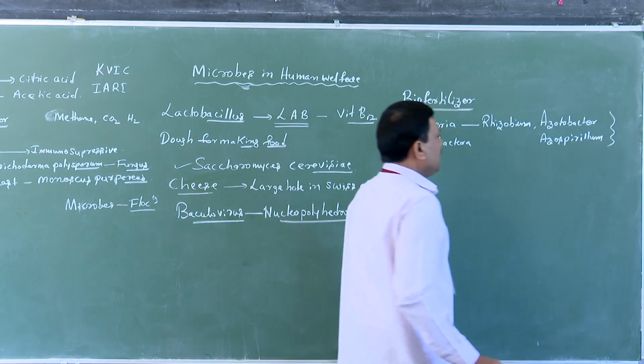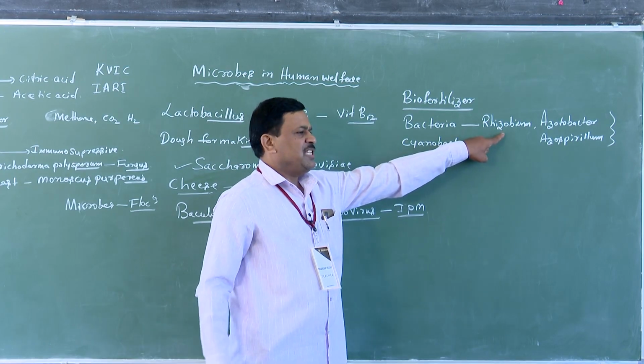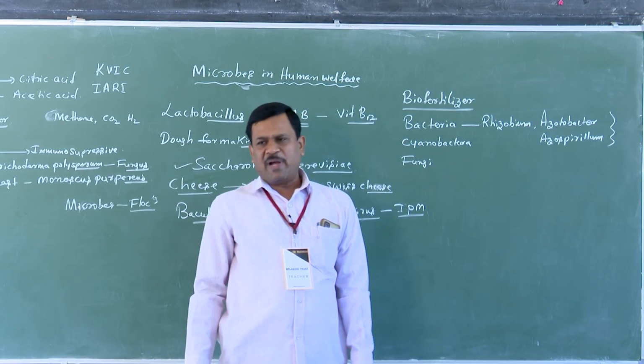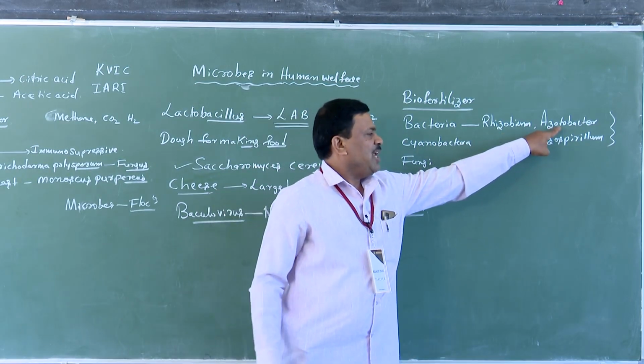These are also nitrogen fixing bacteria, but these two are nitrogen fixing soil bacteria, free living bacteria, whereas Rhizobium is a symbiotic bacterium.